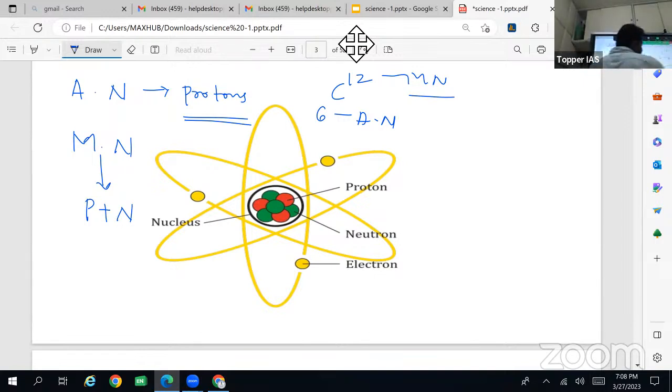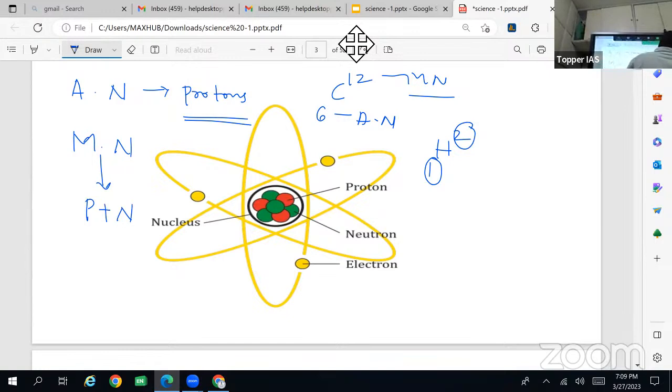Then H 1 2. This is basically an isotope of hydrogen, called deuterium. Here the atomic number is 1 and the mass number is 2, which means there is 1 proton and 1 neutron.